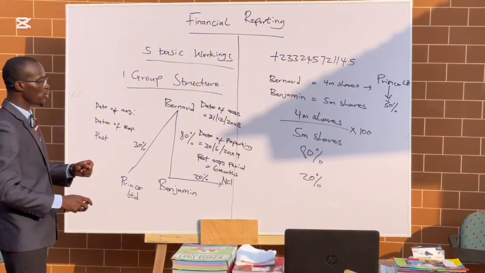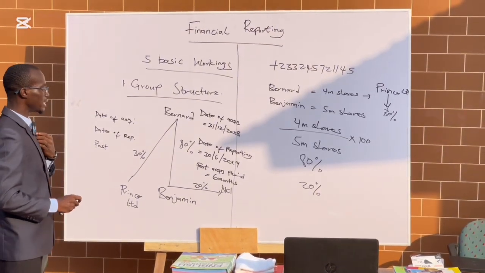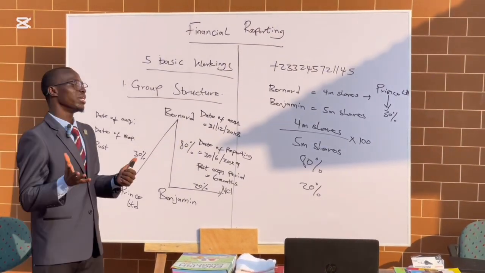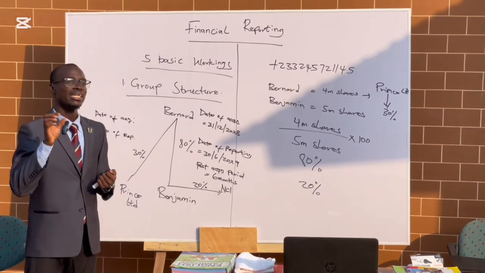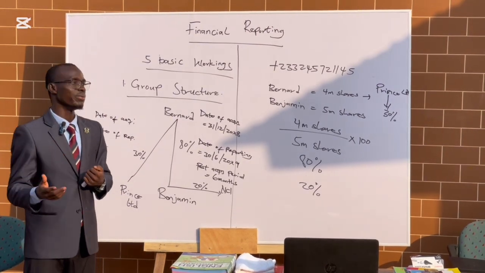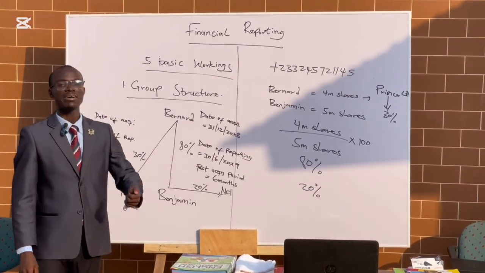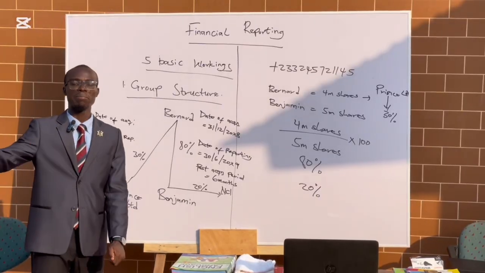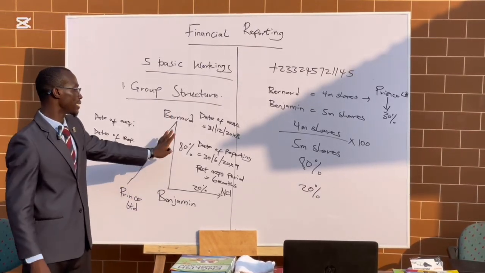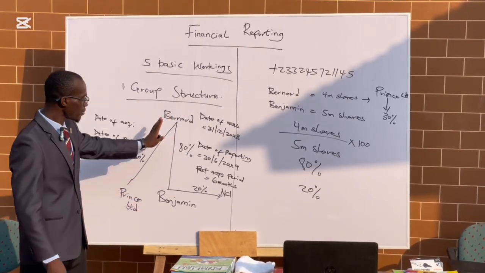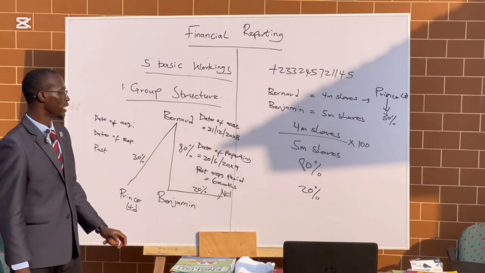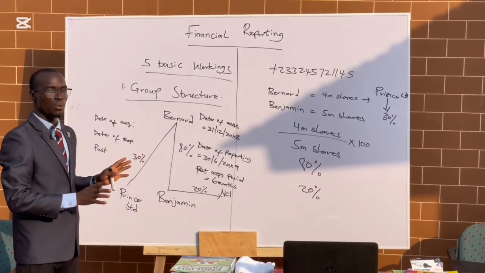You get it? So you need to also take very good note about this. In some cases, when you are reading the first paragraph of the question, the examiner might tell you straight that company A is having 80% or 60% in company B. That one is straighter. You can just draw your group structure. So this is how the group structure is supposed to be done.